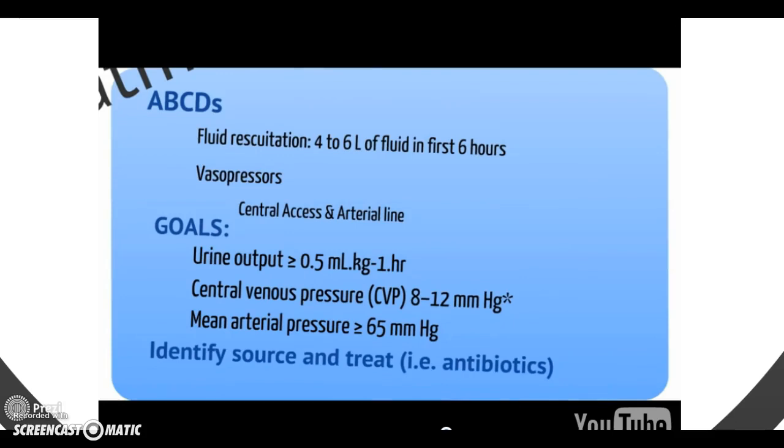The Surviving Sepsis campaign provided goals for both fluid resuscitation and sepsis management. A urine output greater than or equal to 0.5 milliliters per kilogram per hour, a central venous pressure from 8 to 12 millimeters of mercury, a mean arterial pressure greater than or equal to 65. Once fluid resuscitation has occurred and the patient is stabilized, the next step is to identify the source of the sepsis and treat that source.